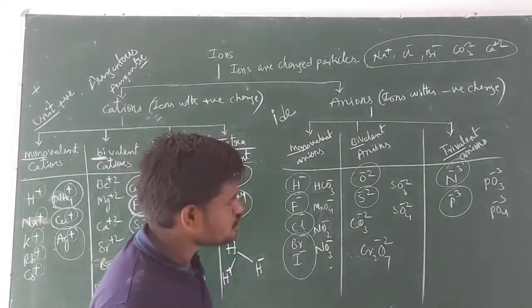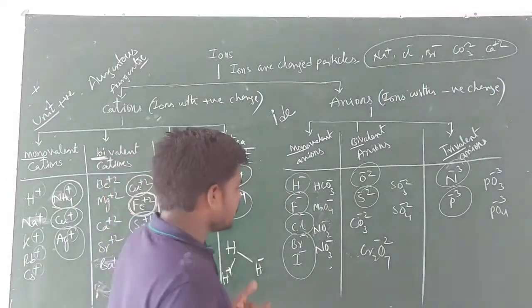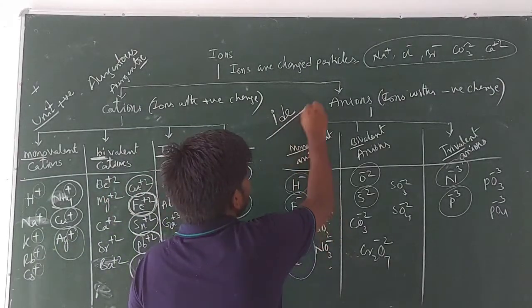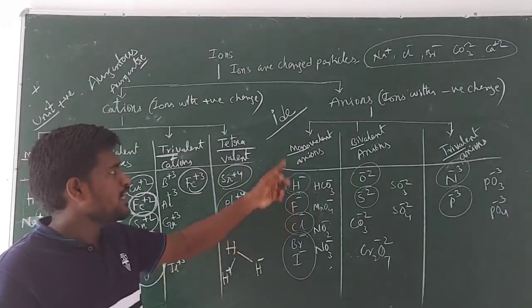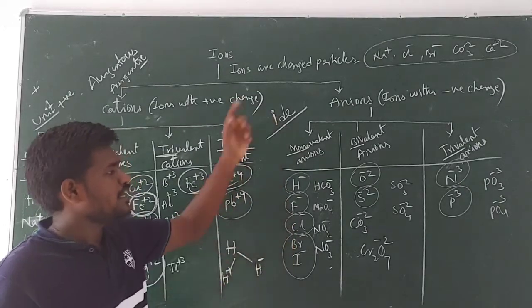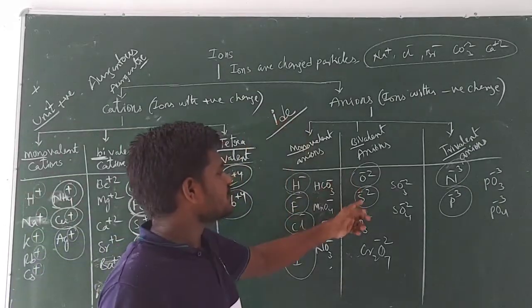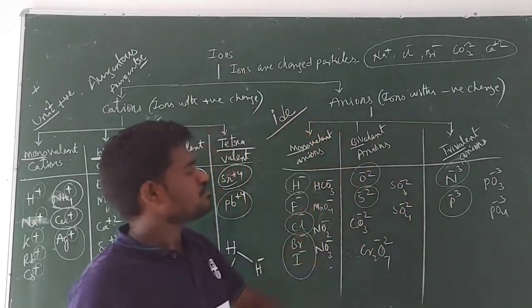Irrespective of the magnitude of the charge, when an atom carries negative charge, its name should end with IDE. Hydride, fluoride, chloride, bromide, iodide, oxide, sulfide, nitride, phosphide.